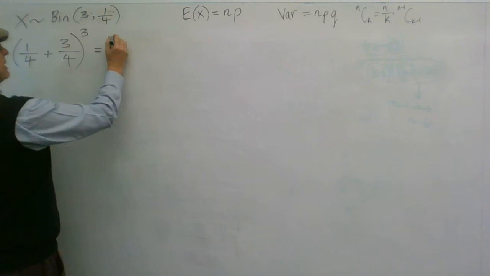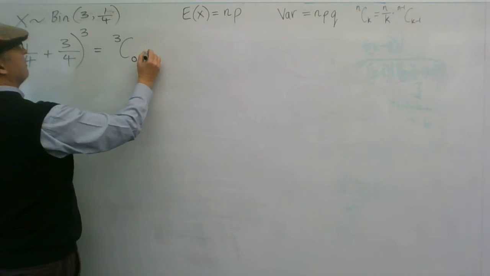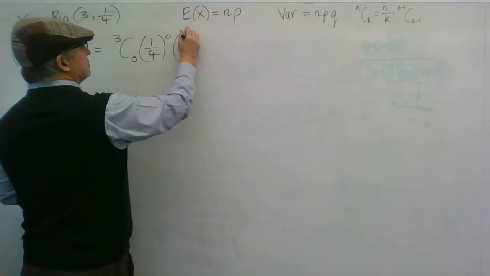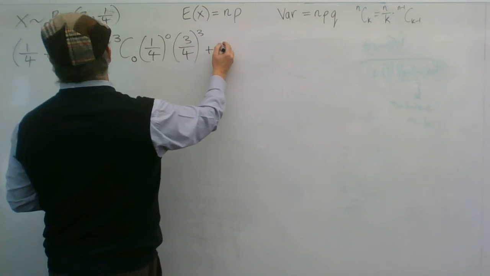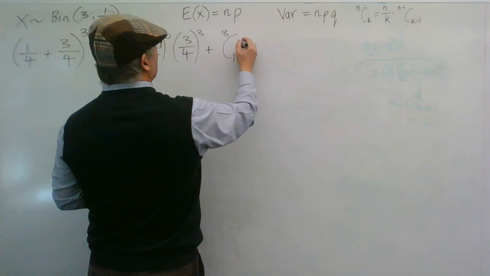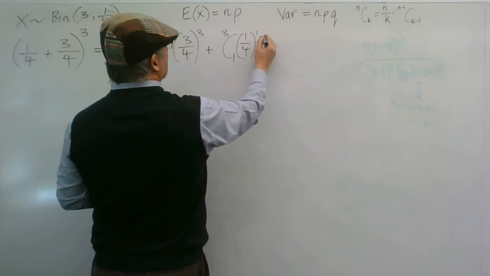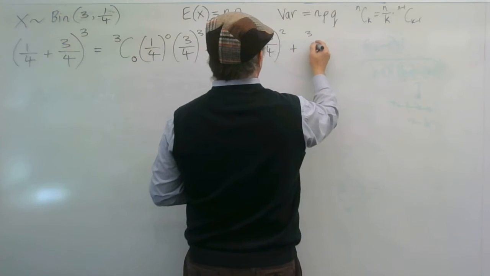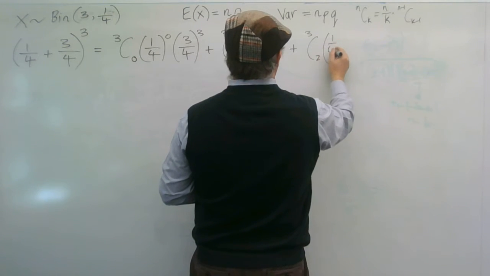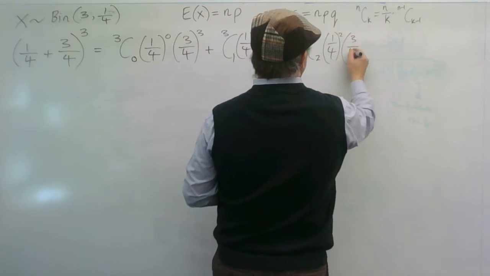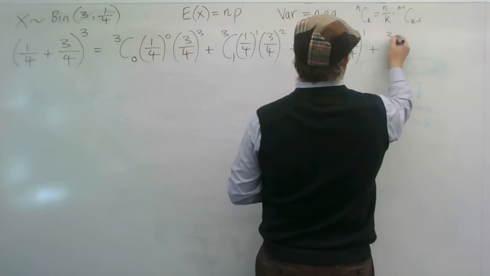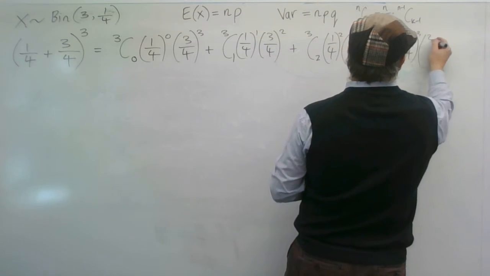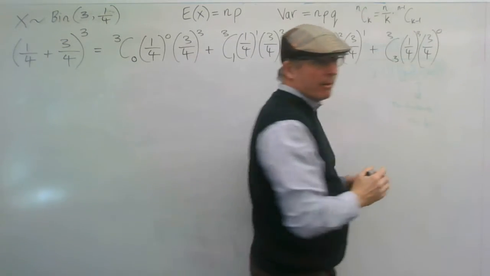It expands as 3C0, 1/4 to the 0, and 3/4 to the 3, plus 3C1, 1/4 to the 1 and 3/4 to the 2, plus 3C2, 1/4 to the 2 and 3/4 to the 1, plus 3C3, 1/4 to the 3 and 3/4 to the 0.